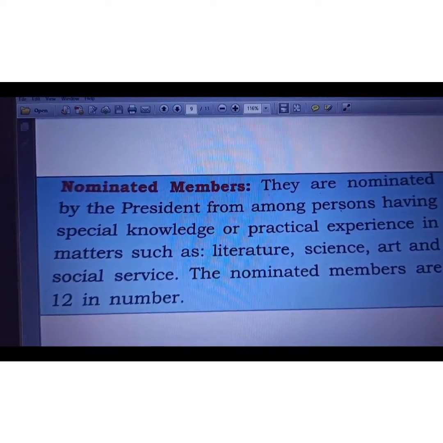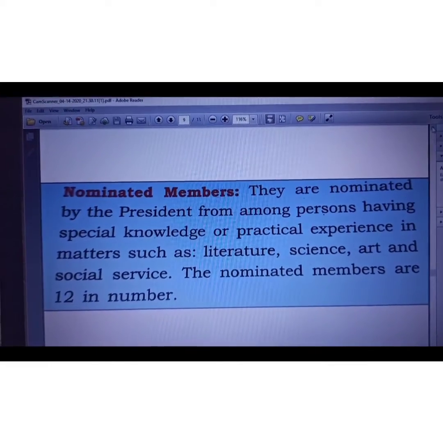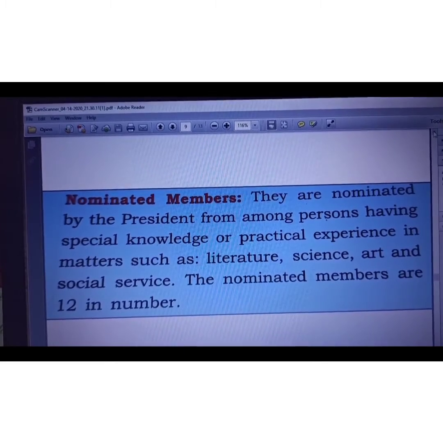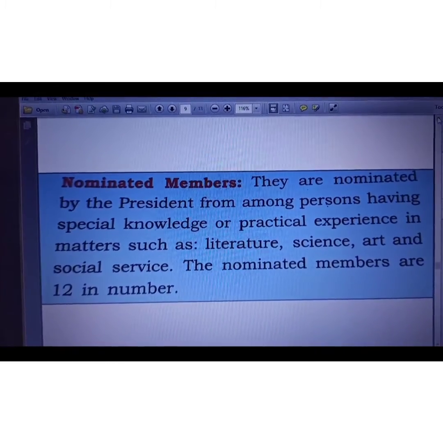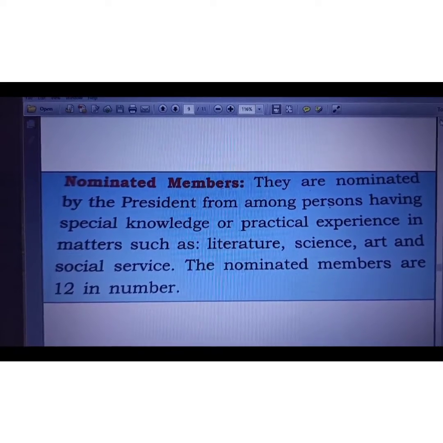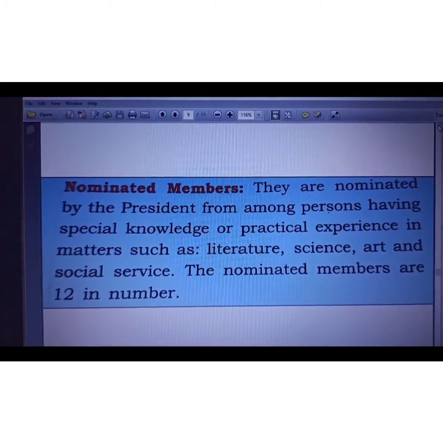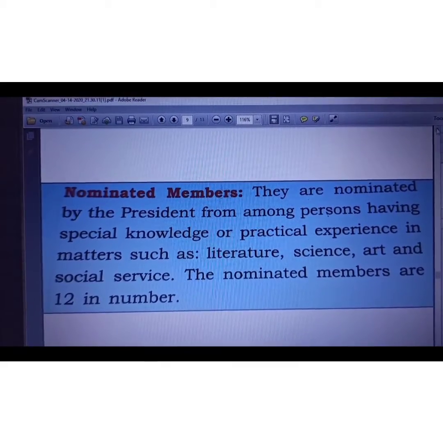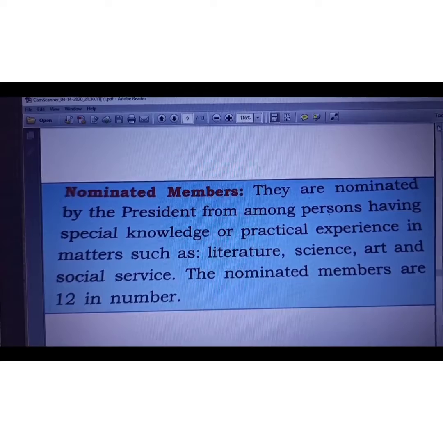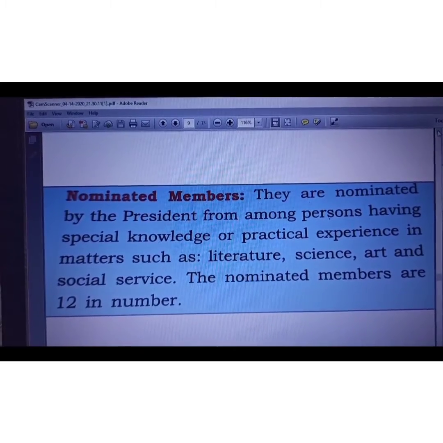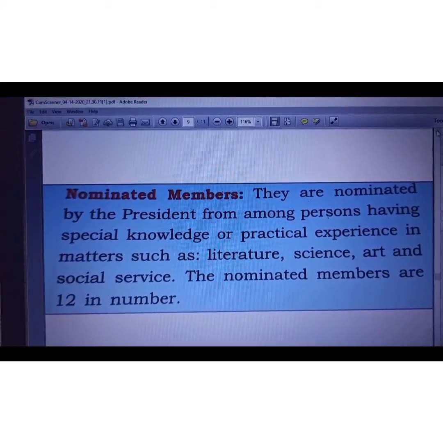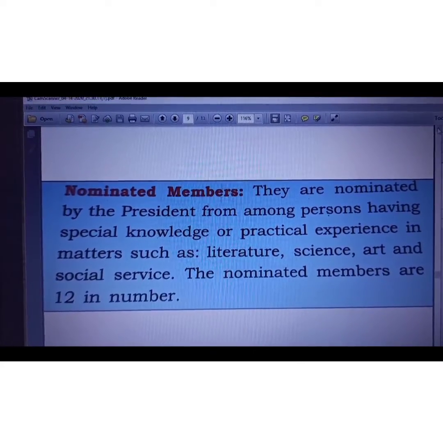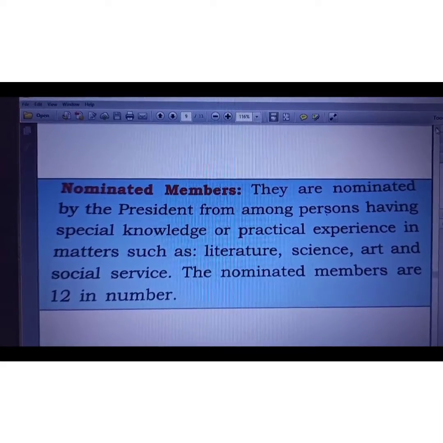First, we are going to discuss nominated members. These members are nominated by the President of India, and may be recommended by the Prime Minister or the Union Cabinet. These members may be from different sections of society, maybe a laureate, a scientist, a social worker, a sportsman, a singer, dancer, or actor.